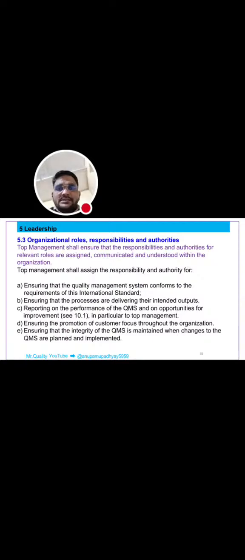The next clause is 5.3, that is organizational roles, responsibilities, and authorities. Top management shall ensure that the responsibilities and authorities for relevant roles are assigned, communicated, and understood within the organization.